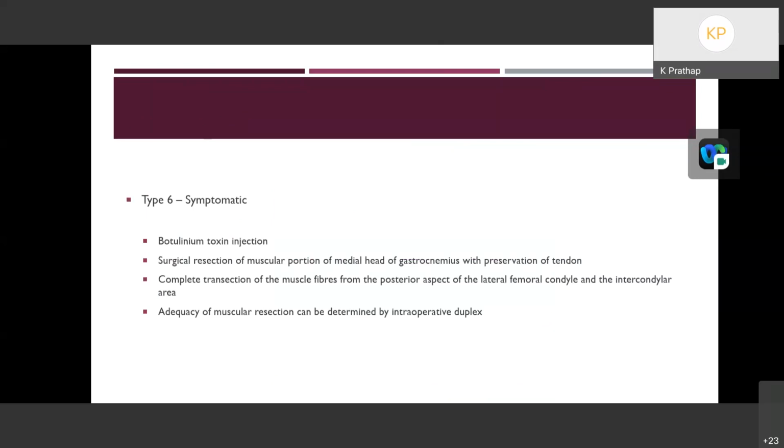Type 6, which is considered to be functional, should be treated when the patient is symptomatic, and initially botulinum toxin injection into the medial head of gastrocnemius can be done. This will cause relaxation of the muscle, and can also cause atrophy of the muscle, thereby the popliteal artery can be relieved of its compression. In severe cases, surgical resection of the muscular portion of the medial head of gastrocnemius with preservation of the tendon should be done. Complete resection of the muscle fibers from the posterior aspect of the lateral femoral condyle and the intercondylar area also should be done. Adequacy of muscular resection can be determined by intraoperative duplex findings.